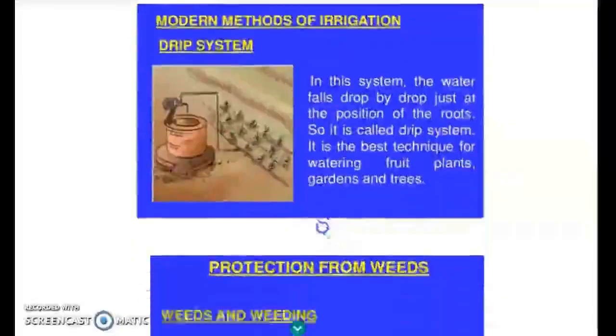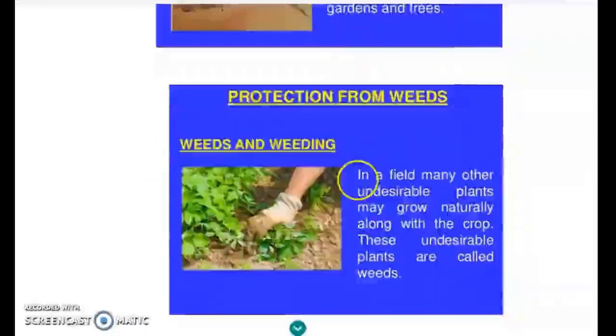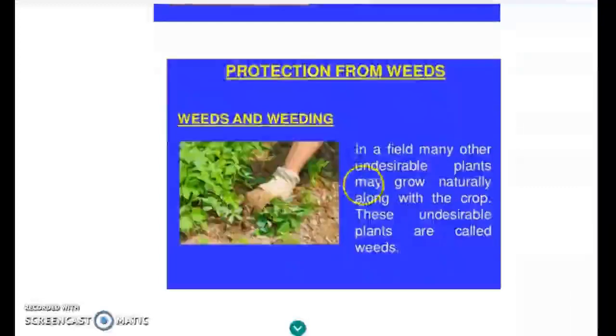Now the next is weeding, or the protection from weed. So what is a weed? It's an undesirable plant that grows with our plant, with the crop, and it takes all the nutrients that the crop requires. So they need to be removed. If they are not removed, the crop will not get the ample amount of nutrition that it requires.